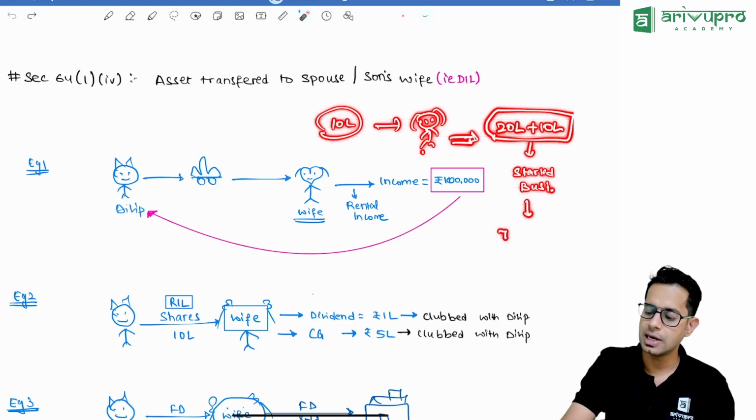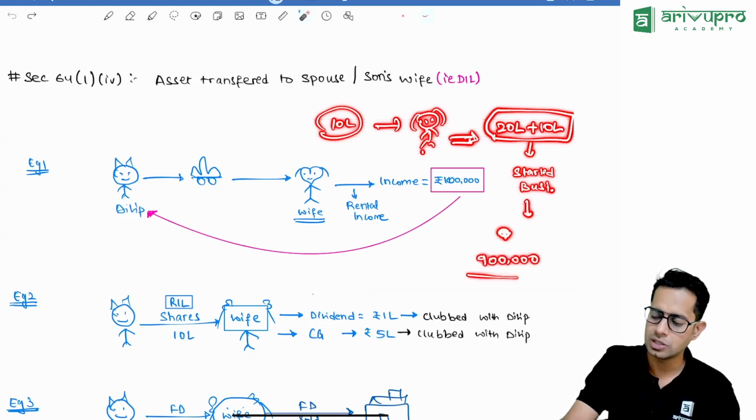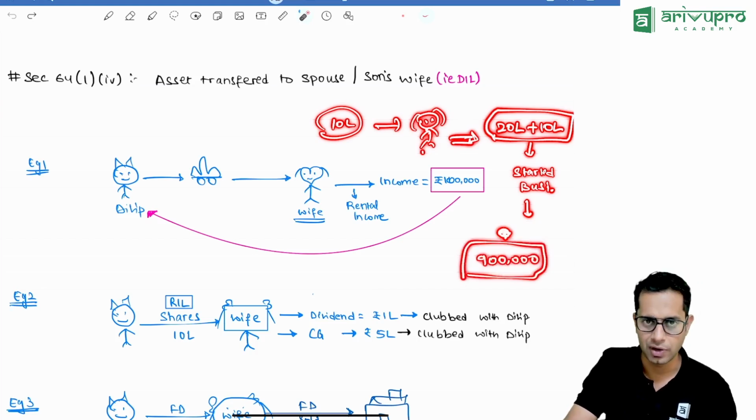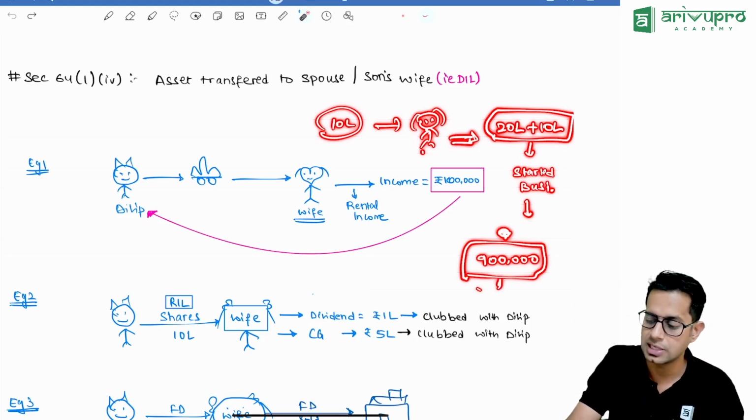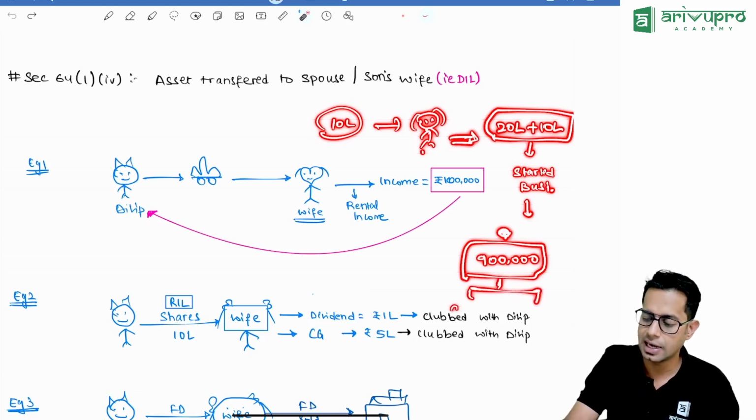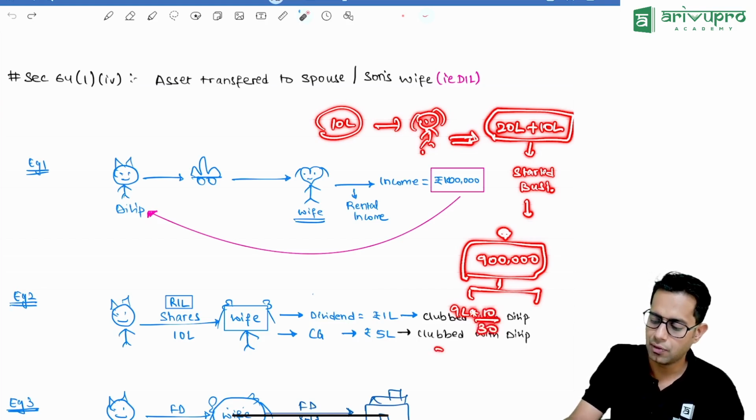Now, the business earned a profit of 9 lakh rupees. What will happen to this profit? Will it be clubbed in my hands? See, the business was started by her. All the hard work she is only putting in. I had just given 10 lakh rupees. Will it be clubbed, sir? The lawmaker says yes. The lawmaker says 9 lakhs into 10 divided by 30 will go to whom, sir?